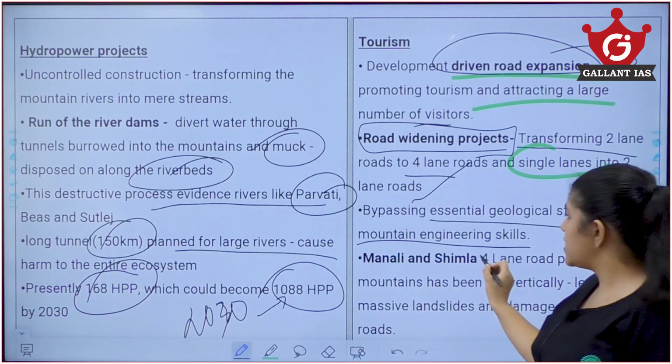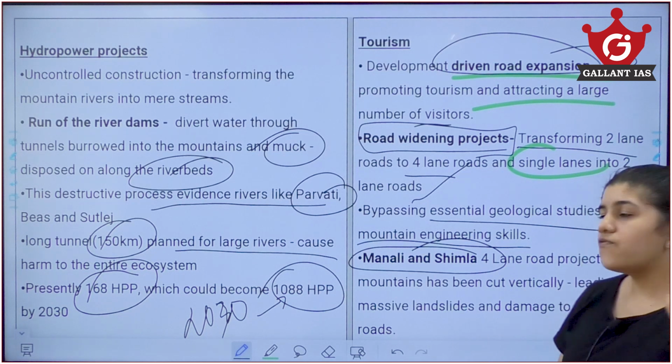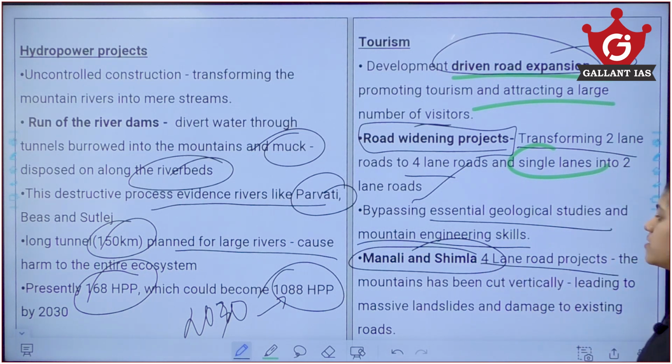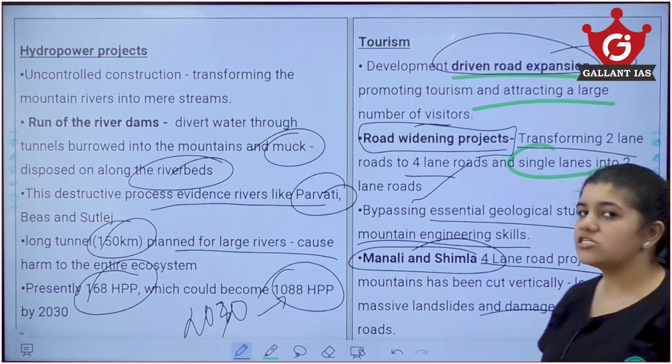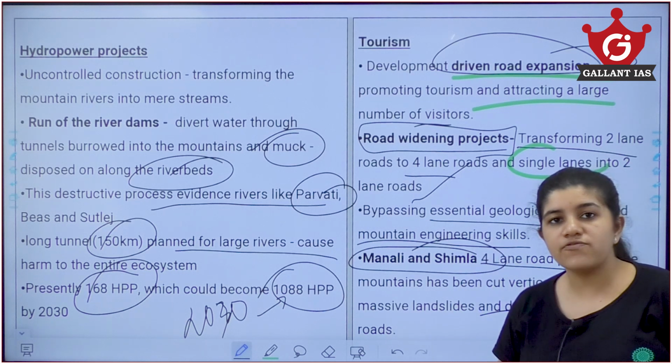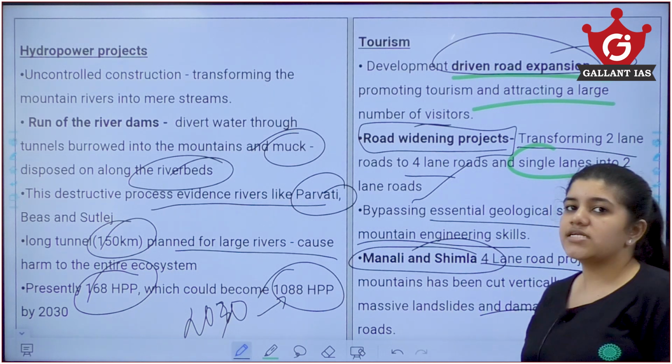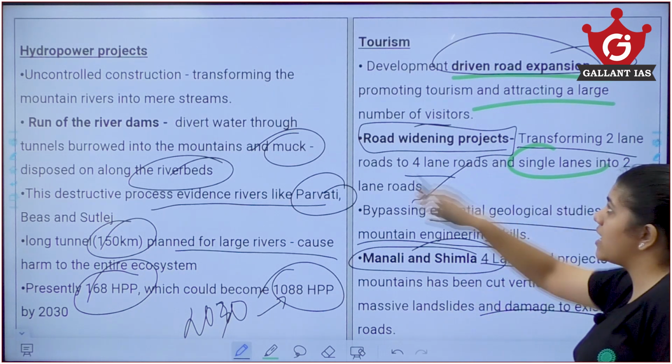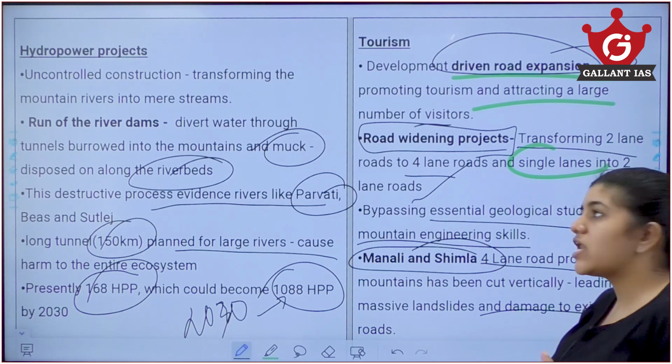So this is what is happening in areas like Manali and Shimla. For the creation of 4-lane road projects and all, the mountain has been cut vertically, leading to massive landslides and damage to the existing road. If these roads get damaged, it takes many months and years to reconstruct them as well. That is what is happening in the case of tourism, and what a state like Himachal Pradesh is facing now.